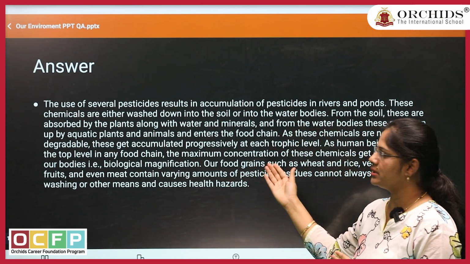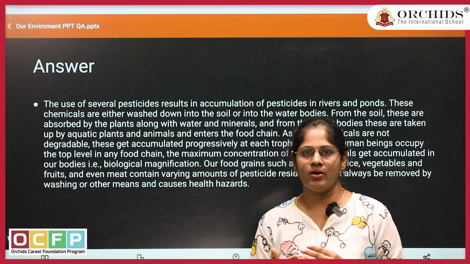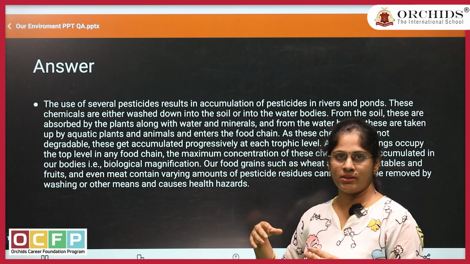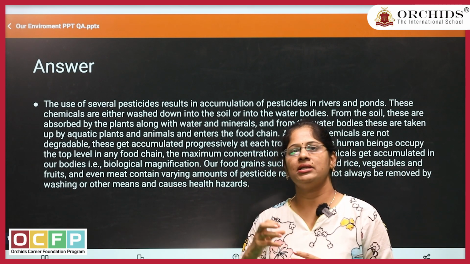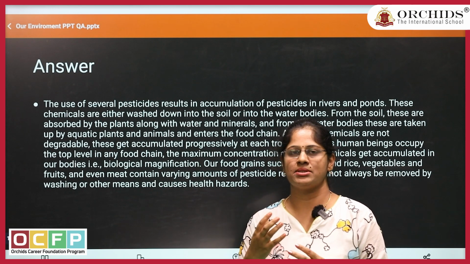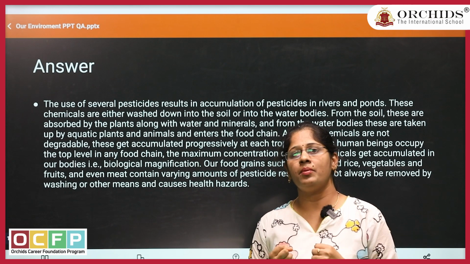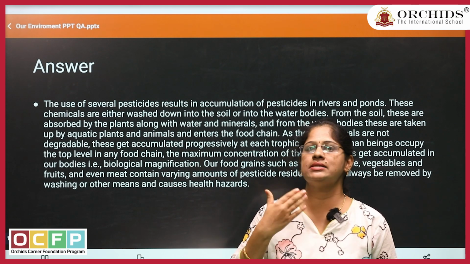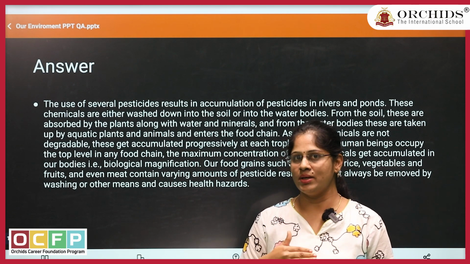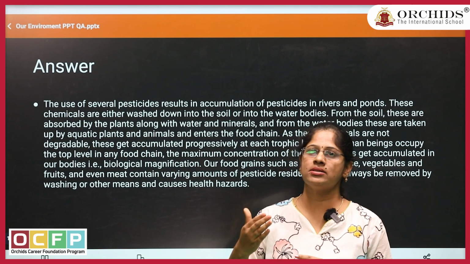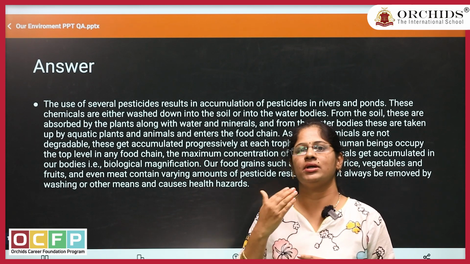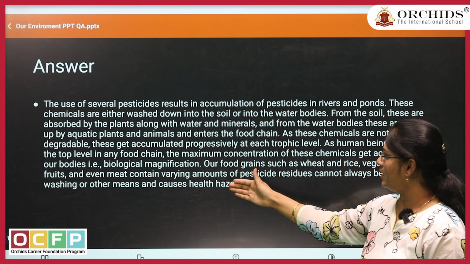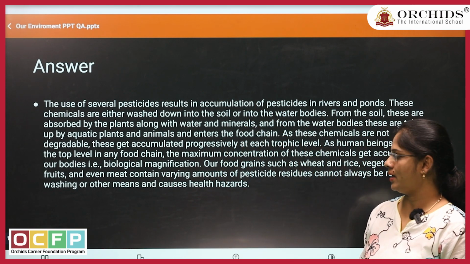Obviously, we are also depending on other organisms. Once we start using that type of water for our crop fields, those chemical substances are absorbed by our body, and the concentration of the chemical substances increases in our body. Especially in humans, since we belong to the highest trophic level, the concentration of the chemical substances is also maximum in our body. That is what is explained in this answer.